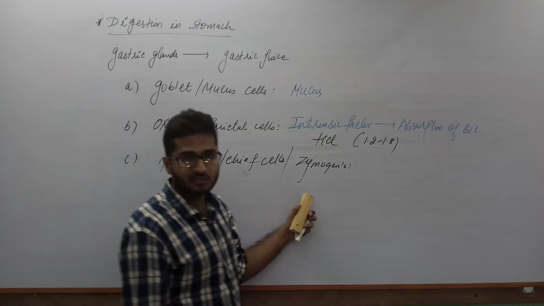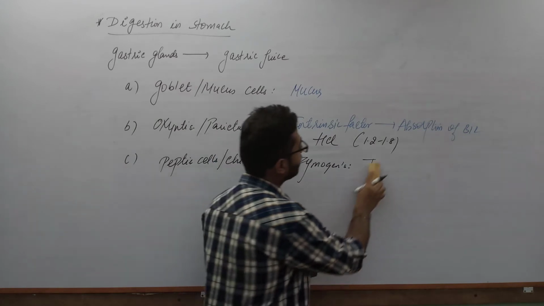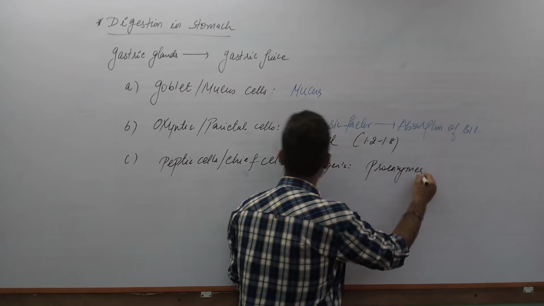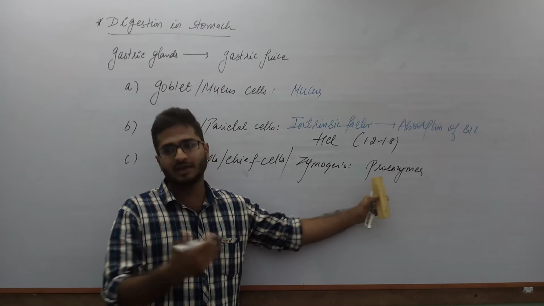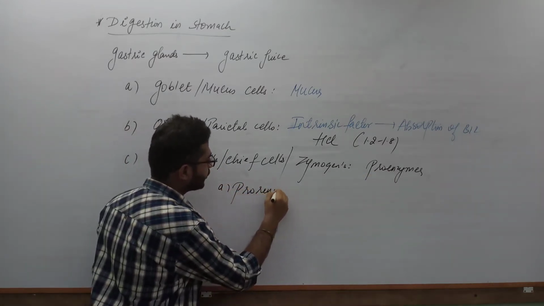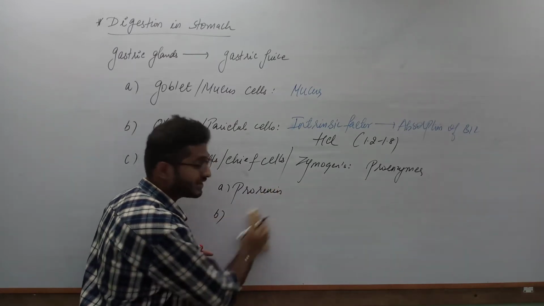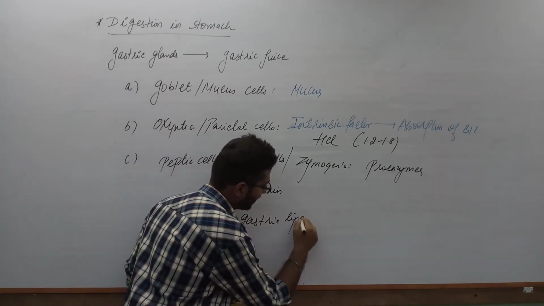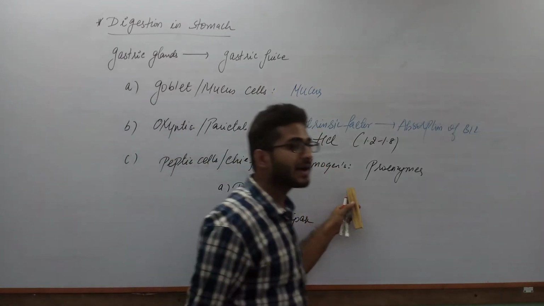Peptic cells, chief cells or zymogens secrete inactive enzymes, which we call proenzymes. Let us list a few proenzymes: prorenin, then lipase, or to be very specific, gastric lipase.